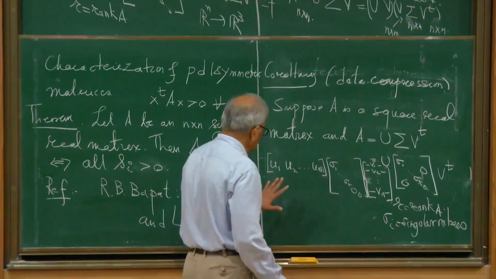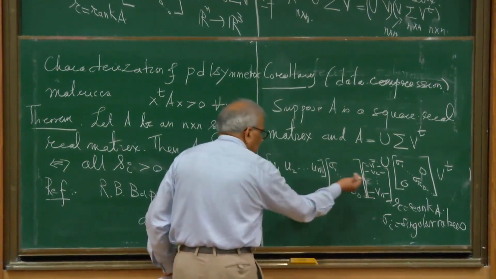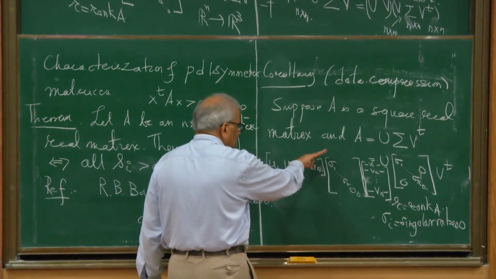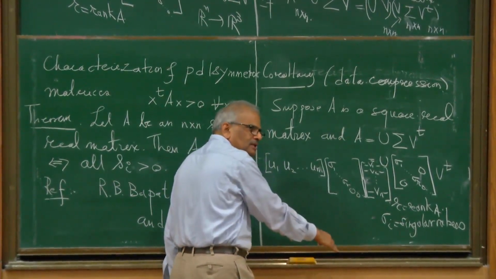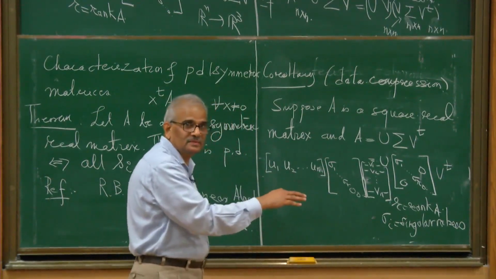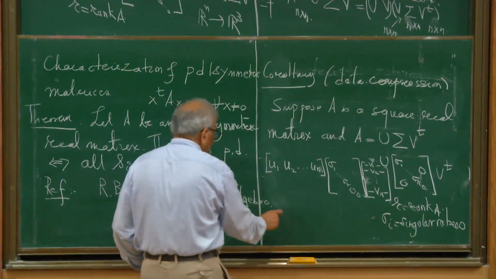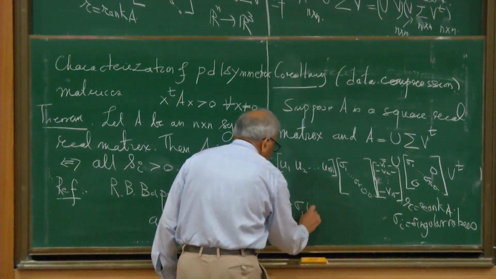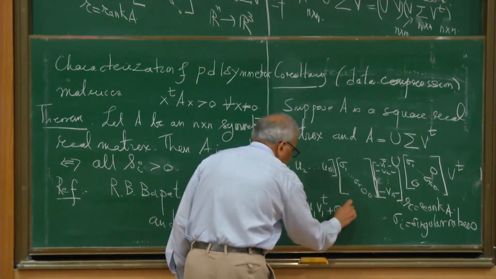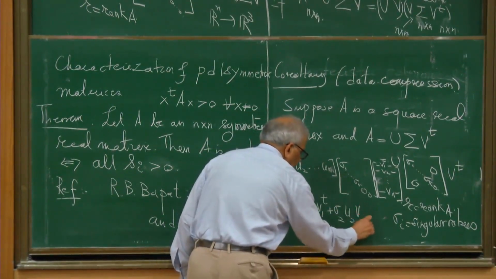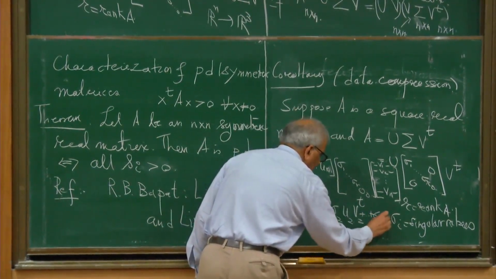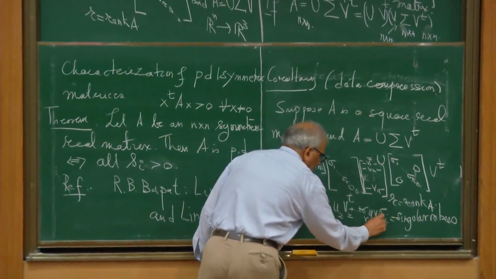We'll see that later. When you multiply matrices, we usually look at a row of the matrix on the left and a column vector of the matrix on the right. But you can also multiply by using the column vectors. If you do that, this can be written as sigma 1 U1 V1 transpose plus sigma 2 U2 V2 transpose plus sigma r Ur Vr transpose.